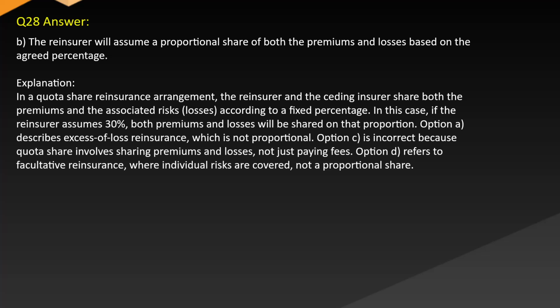Option A describes excess loss reinsurance, which is not proportional. Option C is incorrect because quota share involves sharing premiums and losses, not just paying fees. Option D refers to facultative reinsurance, where individual risks are covered, not a proportional share.